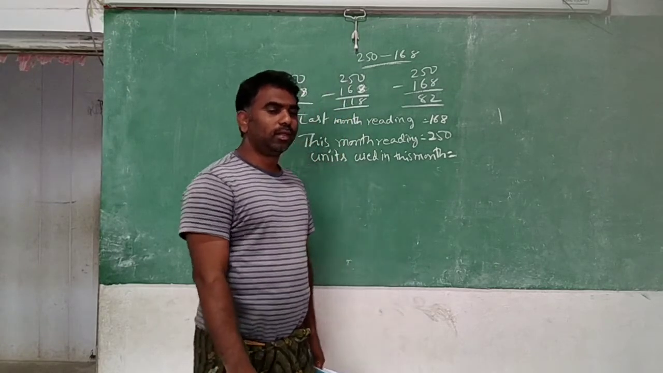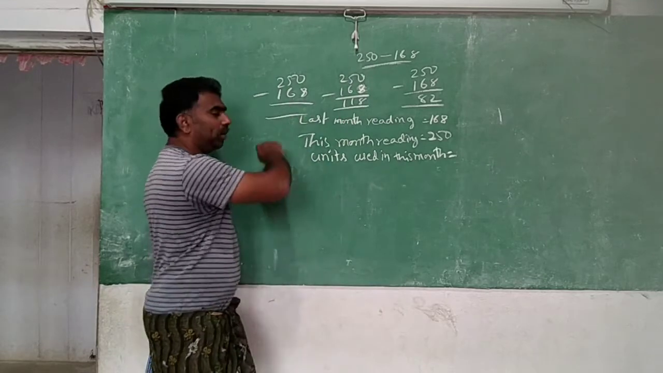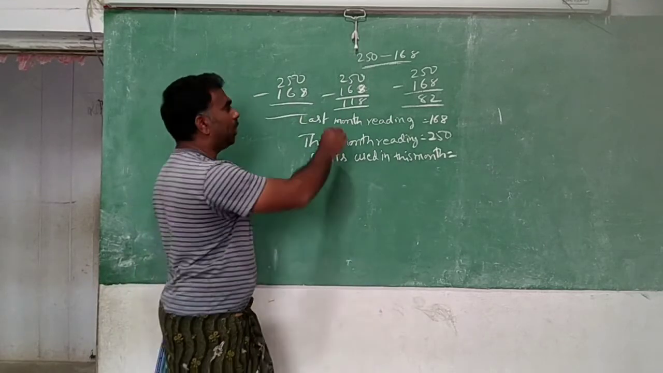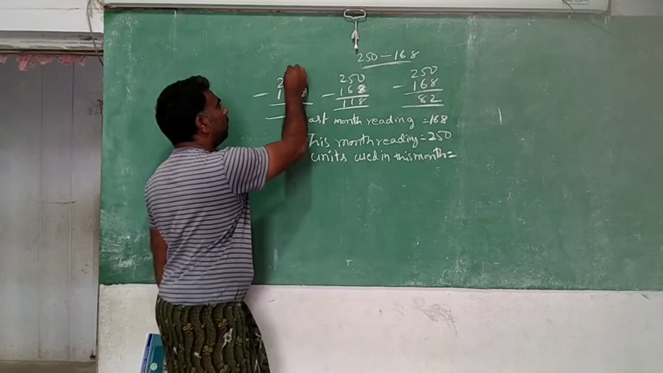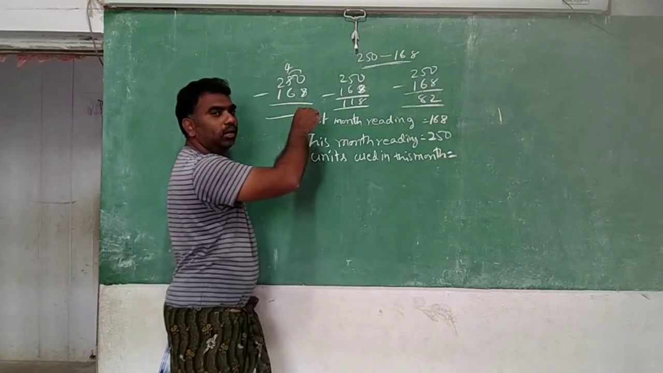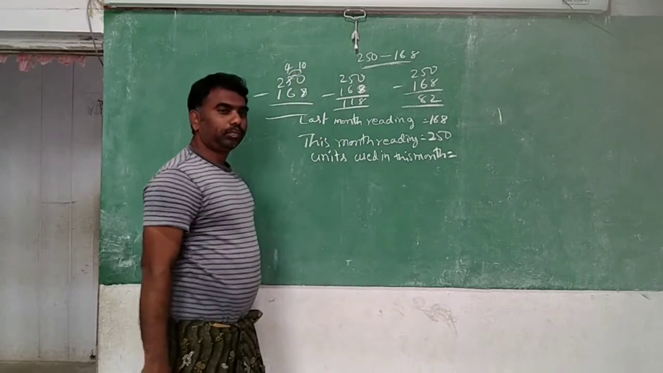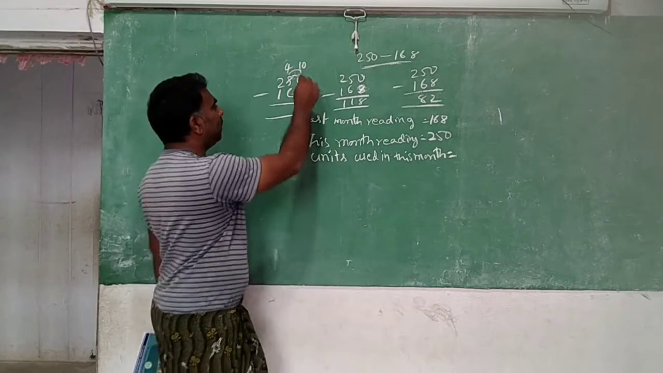Okay, you can't subtract the 8 from 0. So what should we do? We should take the borrow. Then what will it become? It will become 4 and this will become 10. So 10 minus 8 will be 2.